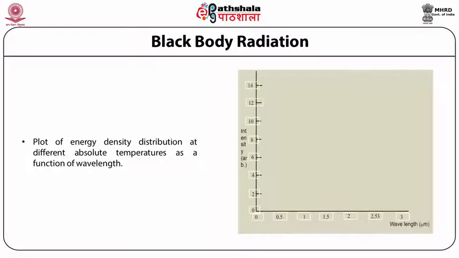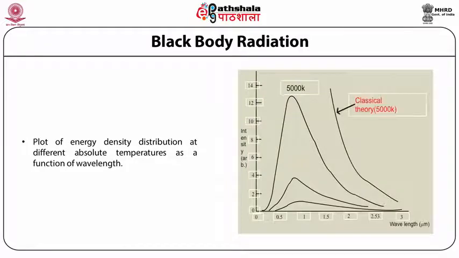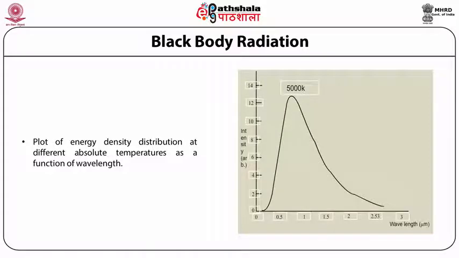One of the attempts to explain this energy density distribution was Wien's displacement law. Wien's semi-empirical formula for black body radiation agreed only for the short wavelength limit or high frequency, that is, high energy. The law stated that the black body radiation curve for different temperatures peaks at a wavelength inversely proportional to the temperature.